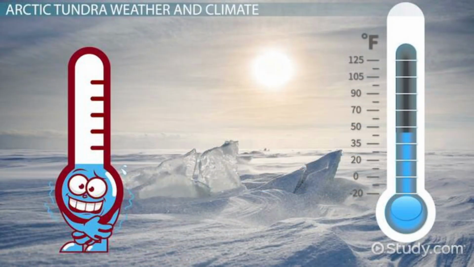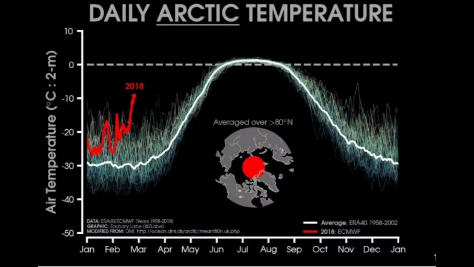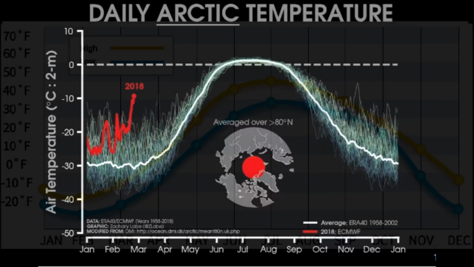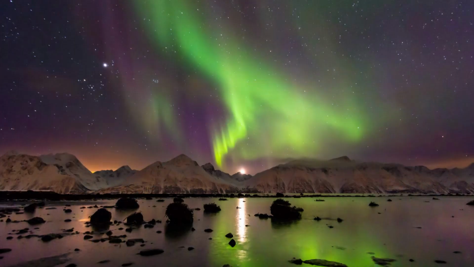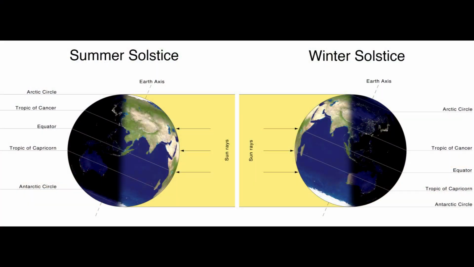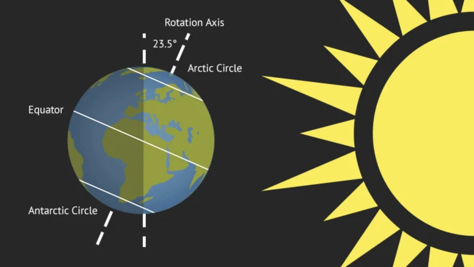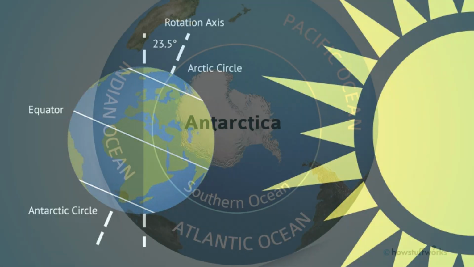Number 3. Climate. Arctic. The Arctic has a cold climate, but it is relatively milder compared to Antarctica. Temperatures in the Arctic can range from around -40 degrees centigrade in winter to 0 degrees centigrade in the summer. The Arctic experiences polar nights, complete darkness in winter, and midnight sun, 24 hours daylight in summer due to the tilt of the Earth's axis.